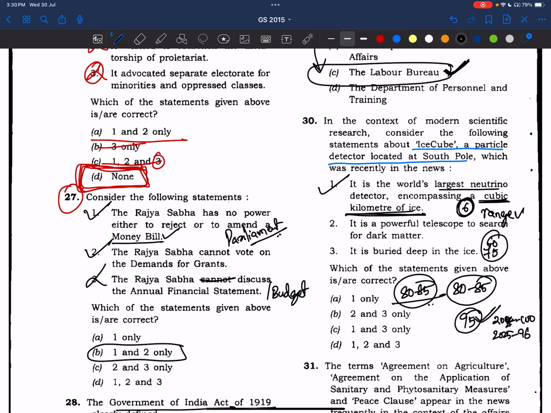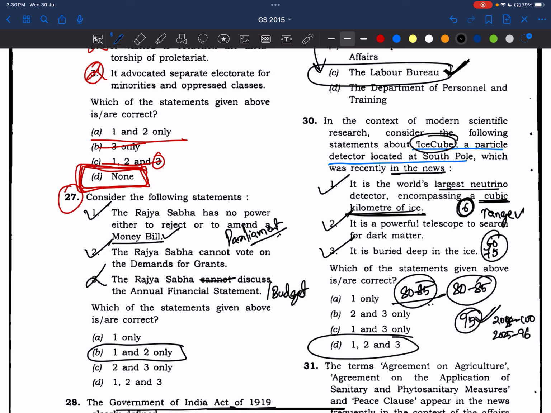Now coming to statement number 2, it is a powerful telescope to search for dark matter. Yes, it is buried deep in the ice. Yes, these statements all are correct. I think since he is asking, it is in news, it was in current affairs then. Answer is 1, 2, and 3.